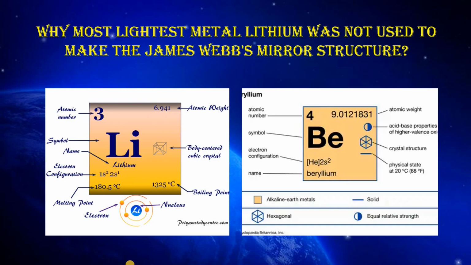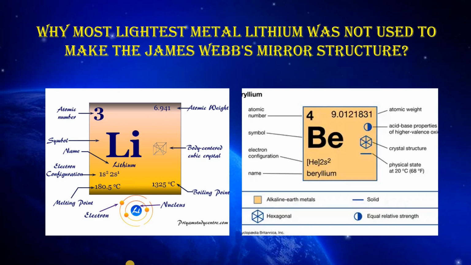Lithium is a super soft metal, and its main industrial applications are in metallurgy, where lithium alloys such as magnesium-lithium alloys are very good for making something rigid. It is harder than aluminium alone, but the alloy is heavier than beryllium alone and the beryllium alloy. That is why lithium was not used. It is very reactive with other non-metals and metals. I have already shown the difference between beryllium and lithium by giving you two pictures. You can go through them and have a good look at these two pictures by pausing the video.